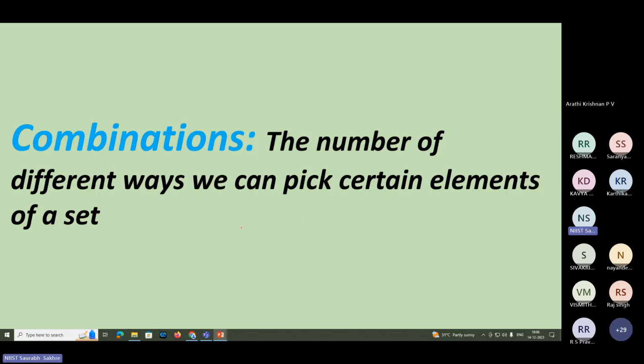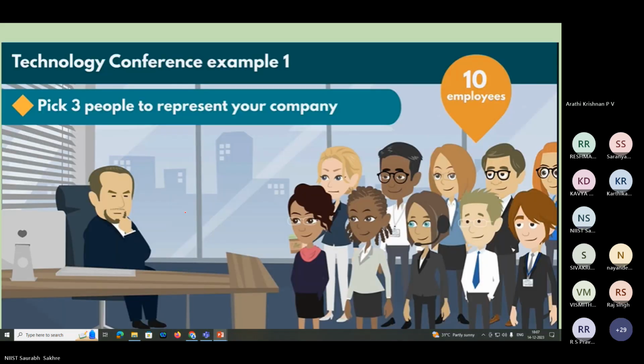So what does a combination mean? The number of different ways we can pick certain elements of a set. Keep this in mind, that it is different from both permutation and variations, which you will come to know after I finish the class and once you read more about it. So combination is the number of different ways we can pick certain elements of a set.